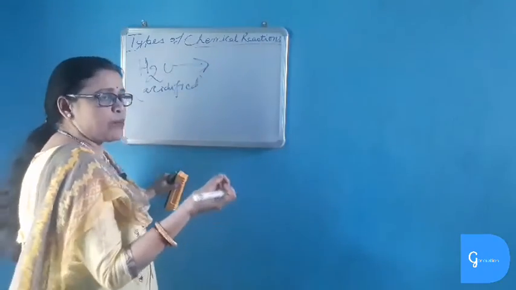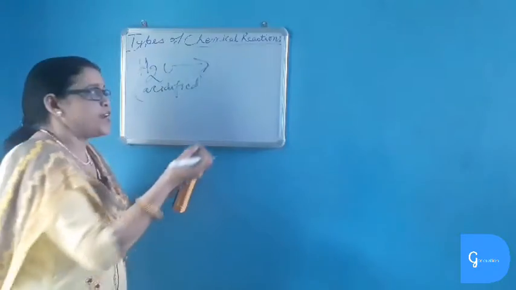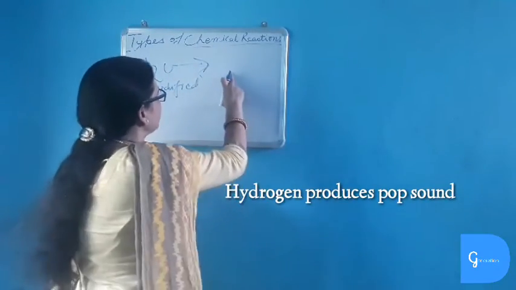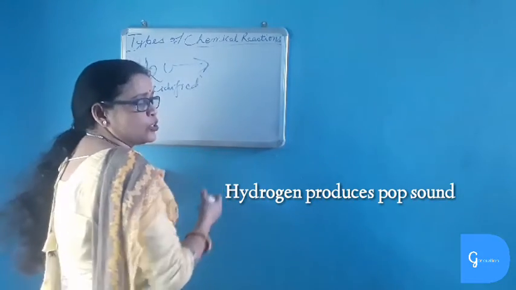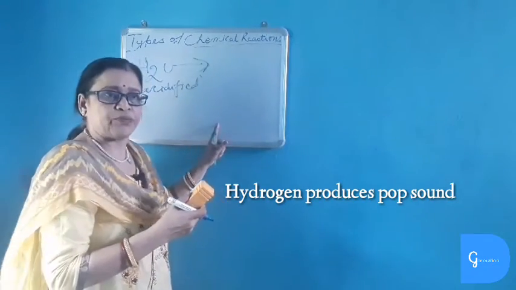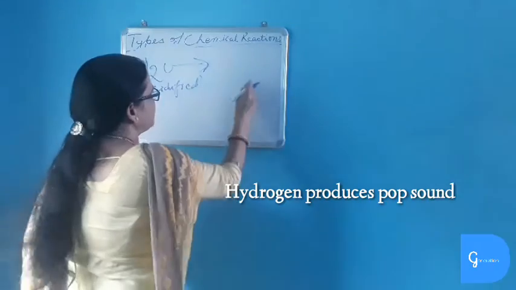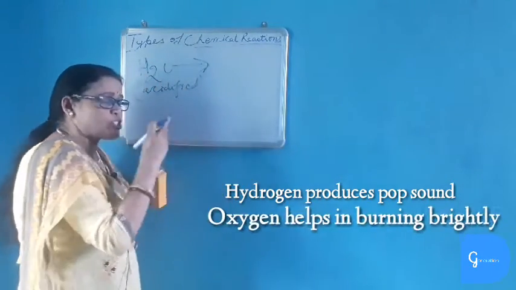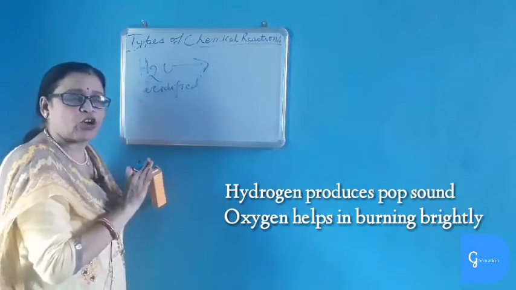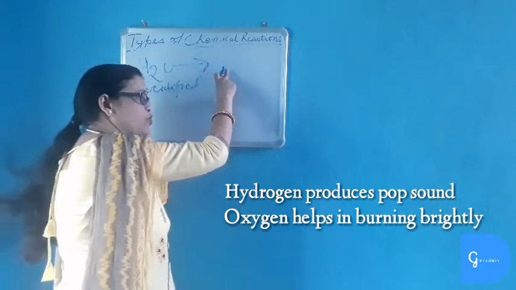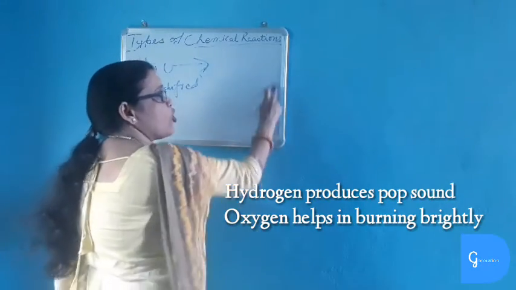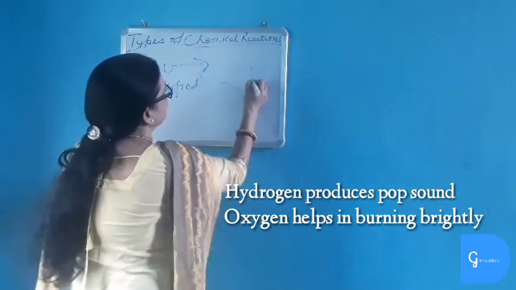If you bring a burning splinter or burning candle near the mouth of the inverted test tube of hydrogen or oxygen, which one is hydrogen? It will give a pop sound. The pop sound is the indicator of hydrogen gas. And when we bring the burning candle near the oxygen, the oxygen helps in burning more brightly, but it will not give a pop sound. So the test tube which gives a pop sound is hydrogen, and the test tube which helps in burning is oxygen. So the volume is always 2:1.